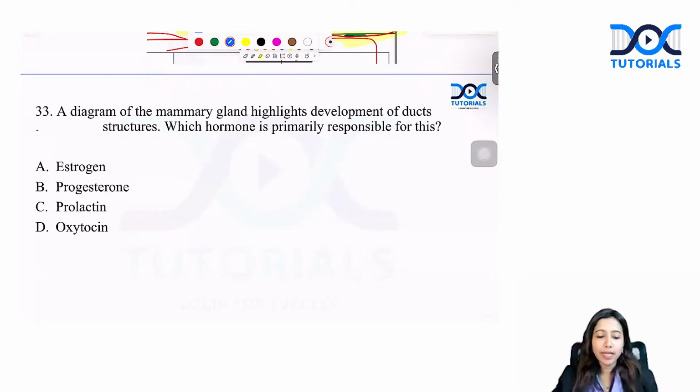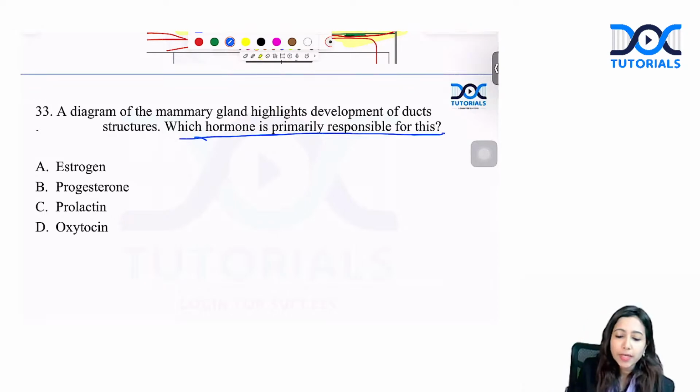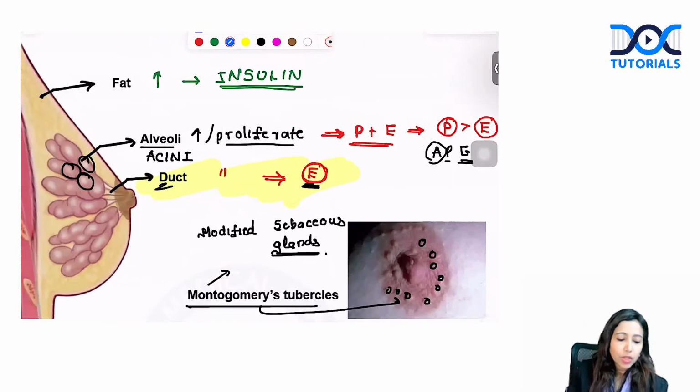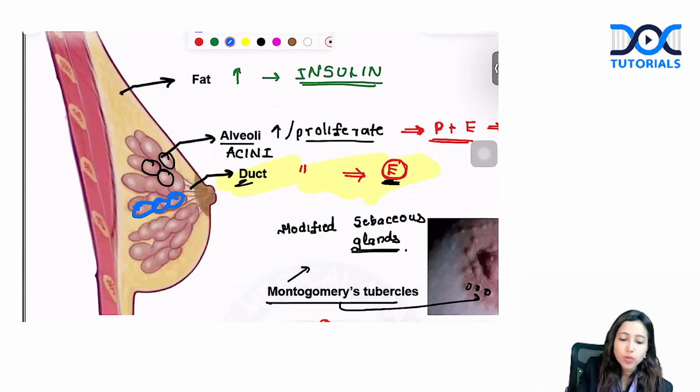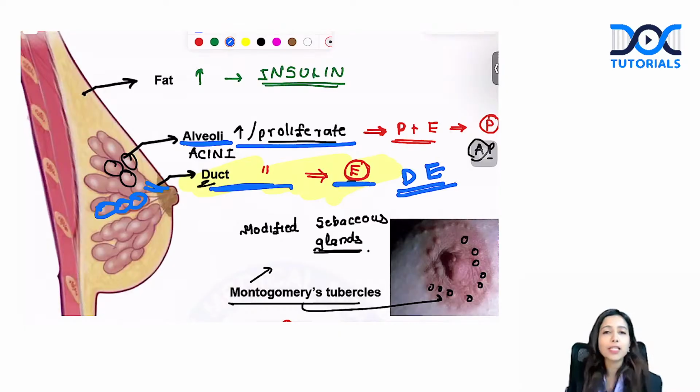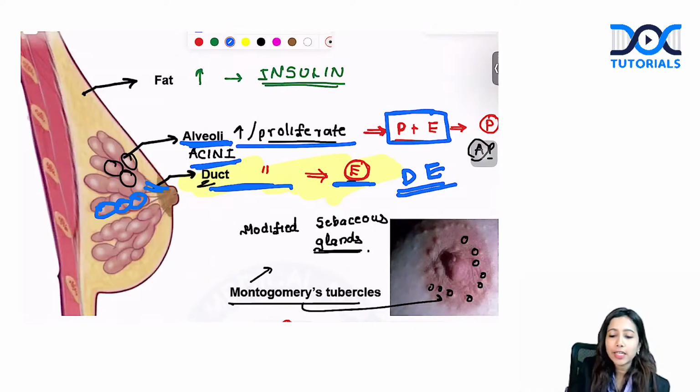Diagram of the mammary gland was given highlighting the ductal structures, the ducts which are there within the breast. Which hormone is primarily responsible for this? You know, in the breast as such, you have the acini, also known as alveoli, and the duct. The duct proliferation is mainly under influence of estrogen. You can remember D and E. Duct is under influence of estrogen, whereas acini or alveoli is under influence of progesterone as well as estrogen. In both of these, estrogen is common.